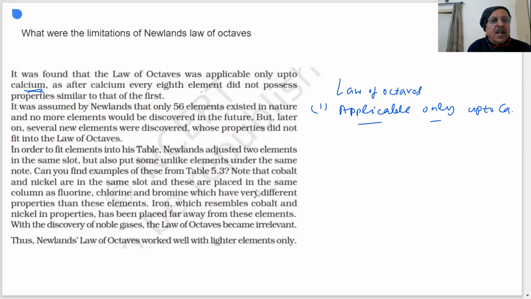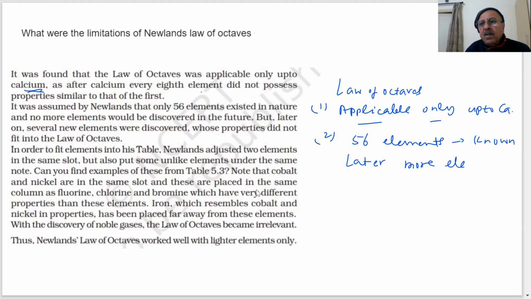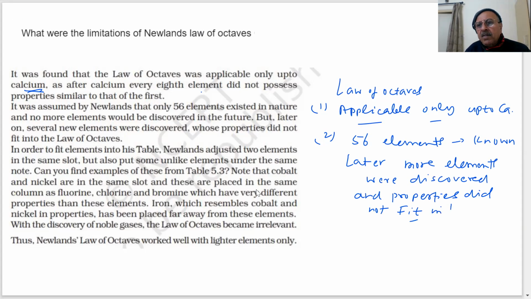It was assumed by Newlands that only 56 elements existed in nature and no more would be discovered. At that time, only 56 elements were known, and he said, okay, that is the end. No more elements will be known, but that is not correct. Later, more elements were discovered, and their properties did not fit in the law of octaves.